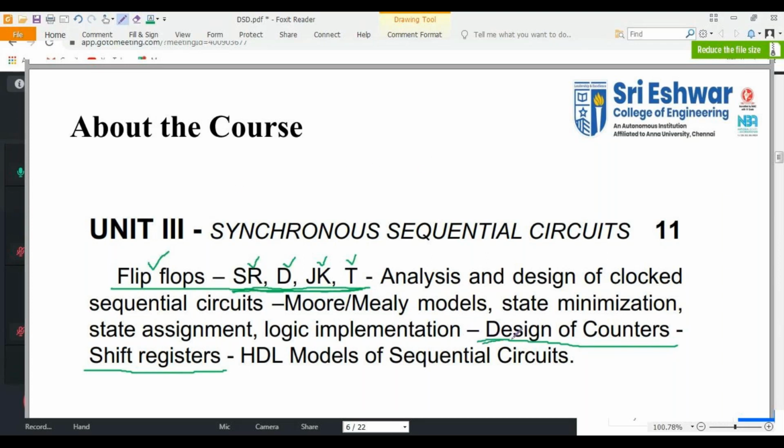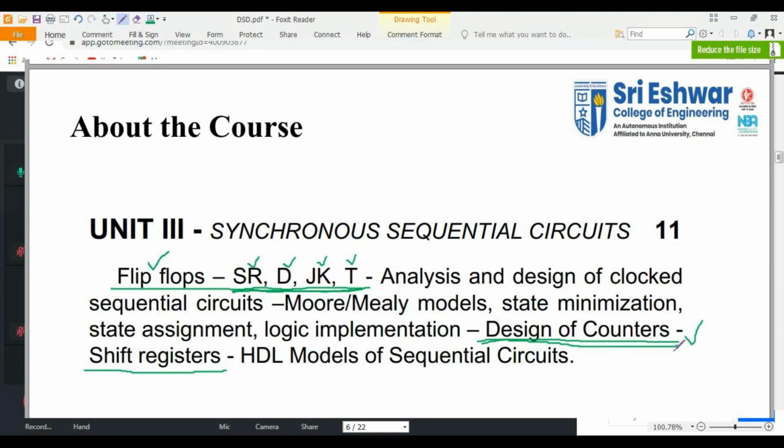Next, we are coming to design of counters. In 2 marks they may ask like what is counter, what are the types of counter, or what is the difference between up counter and down counter, or what is the difference between asynchronous counter and synchronous counter. So these are all some important 2 marks. Coming to part B from counters, you will get problems. 99% you will get problems. I think I completed one sample problem. You just go through that problem. Similar kinds of problems you may get in your internal test. So go through the sample problem.